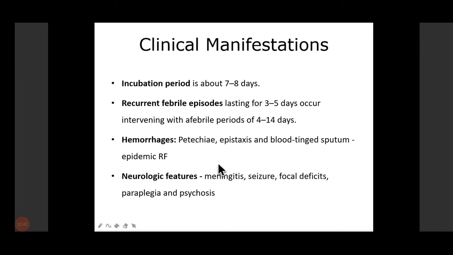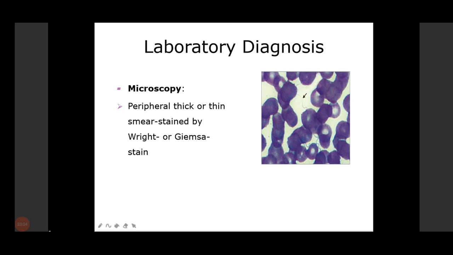Here the patient will have a febrile episode of sudden onset, along with petechiae and epistaxis. Blood-tinged sputum is seen in case of epidemic relapsing fever. It may also involve the neurological system, where the patient will present with meningitis, seizures, paraplegia, or psychosis. So, how can we diagnose this?